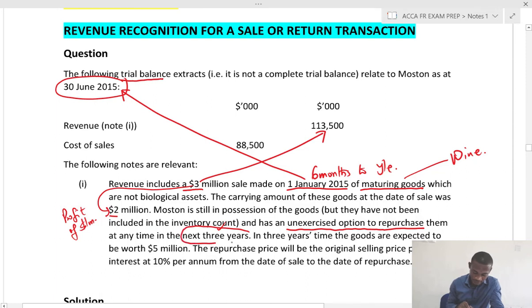So they can repurchase this maturing inventory, so they will buy back. In 3 years' time, the goods are expected to be worth 5 million. The repurchase price will be the original price plus interest at 10% per annum from the date of sale to the date of repurchase.